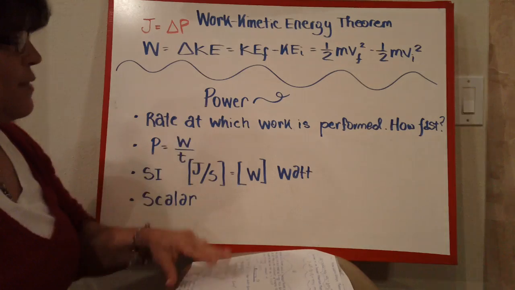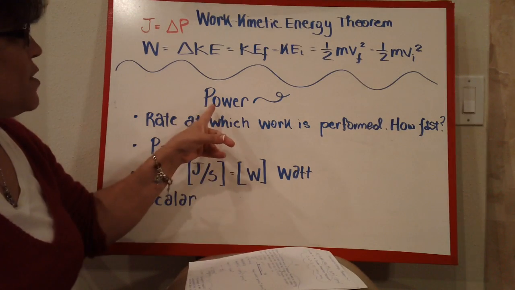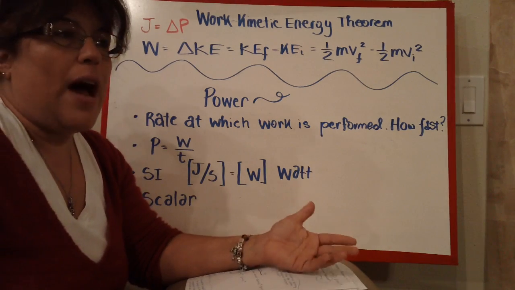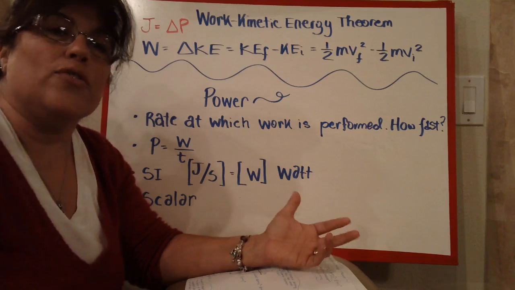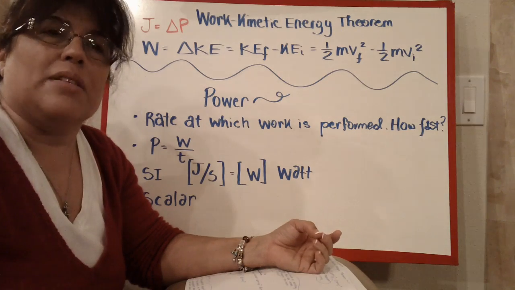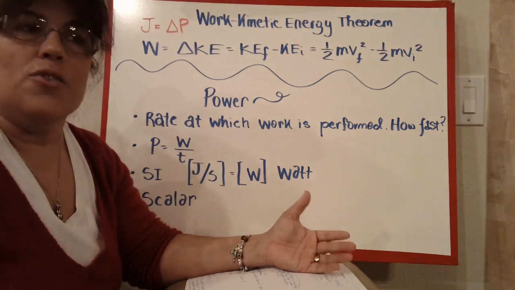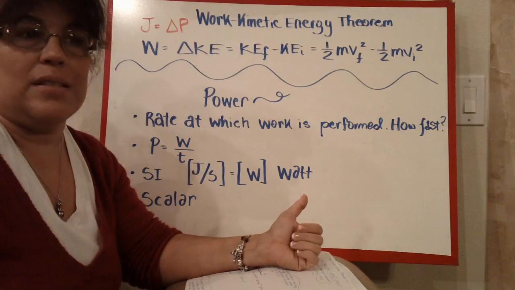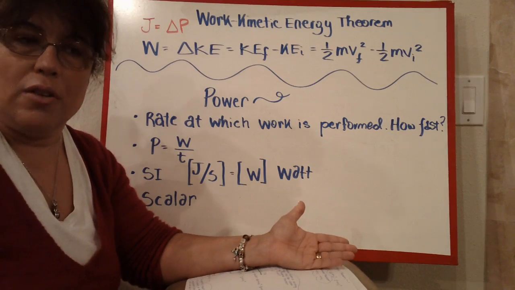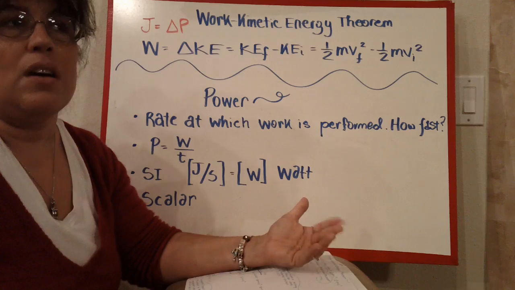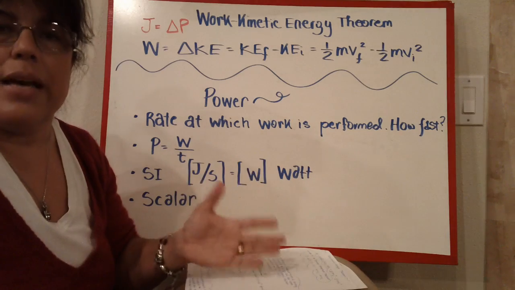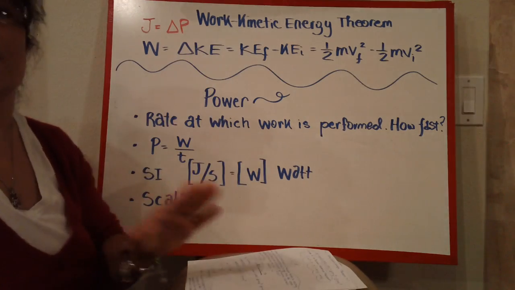So we're going to take one more definition and then we're going to solve a problem. The definition, we're going to talk about power. The whole situation with work and energy, we are not concerned with how long it takes. So if you hire somebody to paint your house, you are interested in how long it takes them. Because if they're going to charge you $100 an hour, you think, oh, well, that'll be really good. But what happens if it takes them 10 hours to paint your house at $100? And another company says, we'll charge you $100 an hour, but we'll do it in 50 hours rather than 100 hours. So the time that it takes is very important. Well, work and energy have nothing to do with time.